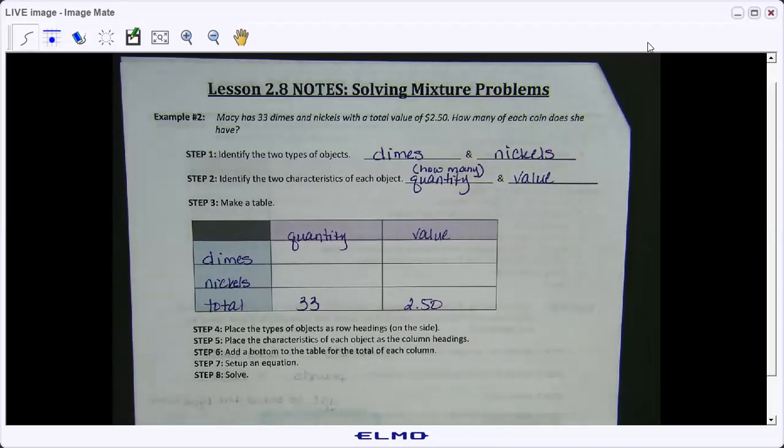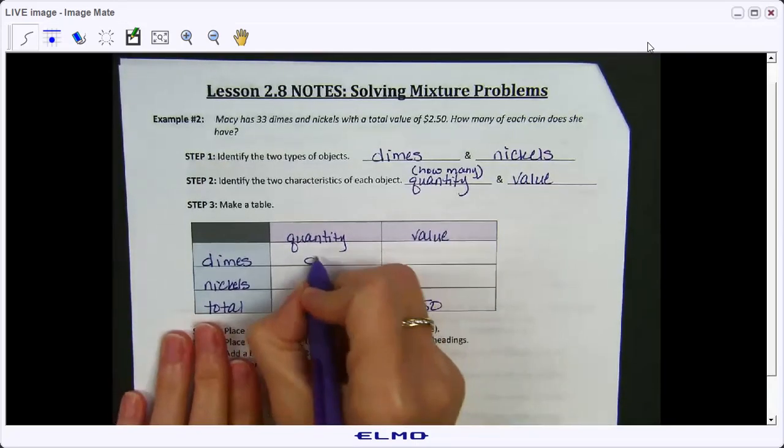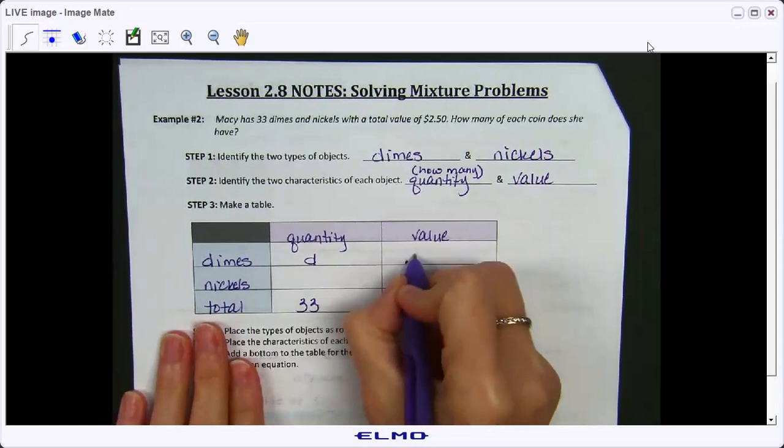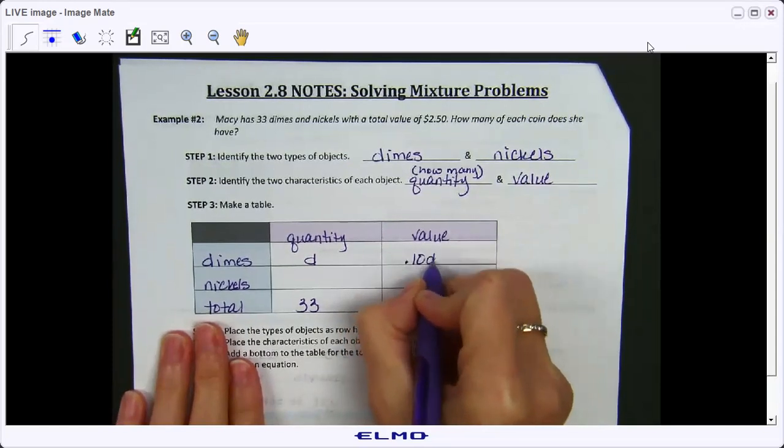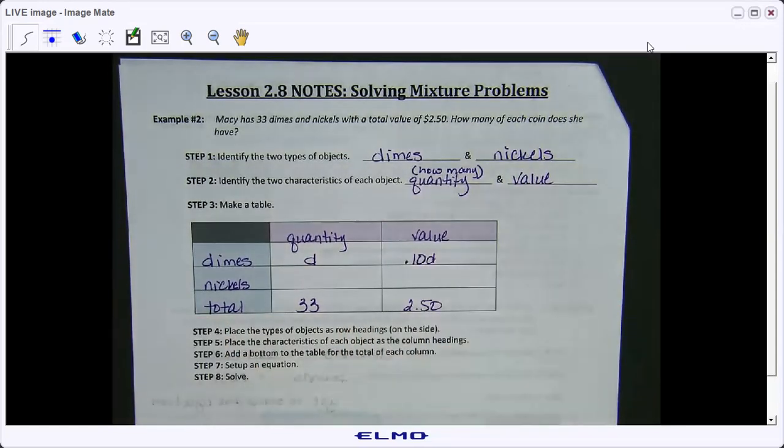And nickels is 5. Right, so we know value. We just don't know how many. So let's look at the quantity. For dimes, I'm going to represent that by D. And then I know that each value of a dime is 10 cents. Make sure you're using the decimal form, okay?